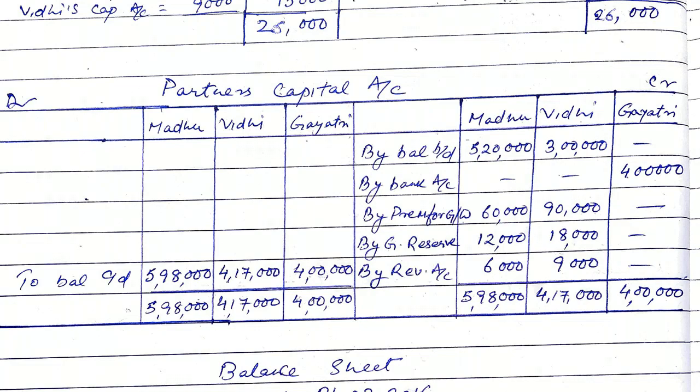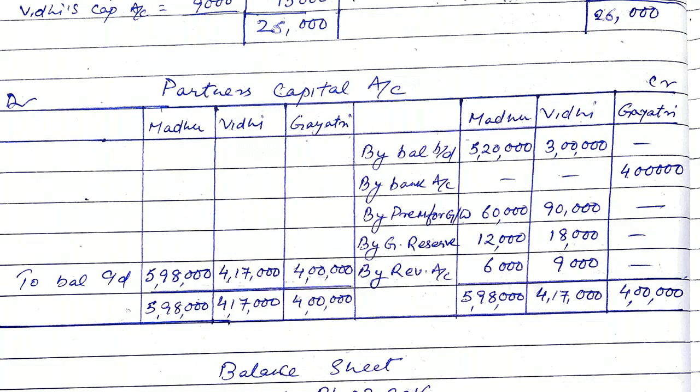Now you observe the partners' capital account. Opening balance, again we will write Madhu 5,20,000, Vidhi 3 lakh. By bank account, the capital brought by Gayatri is 4 lakh, so it will be written like this. Premium for goodwill brought by Gayatri, 1,50,000, divided among Madhu and Vidhi as 60,000 and 90,000, will be credited to the partners.